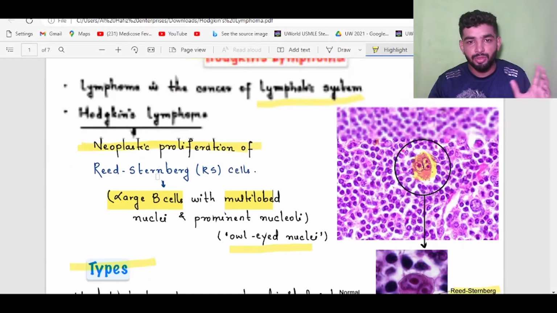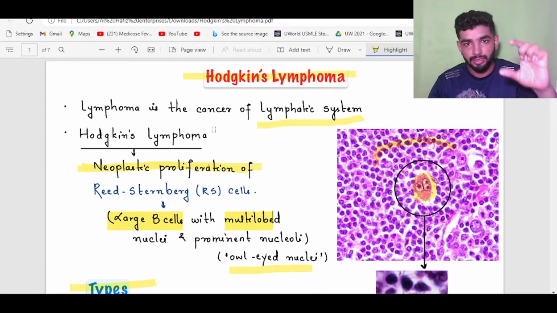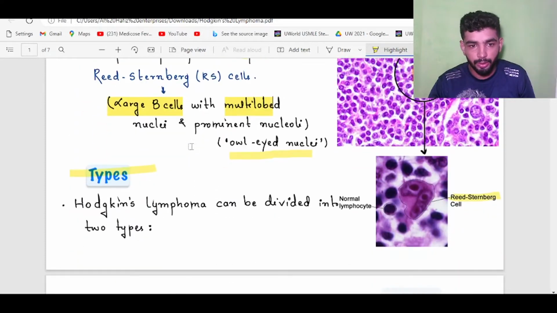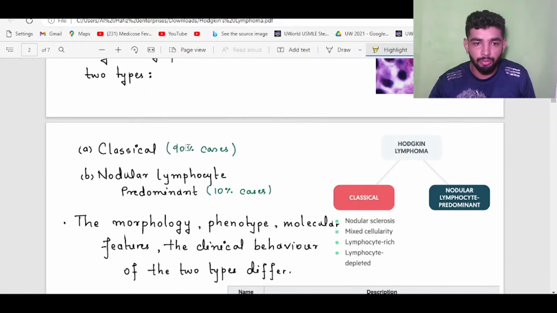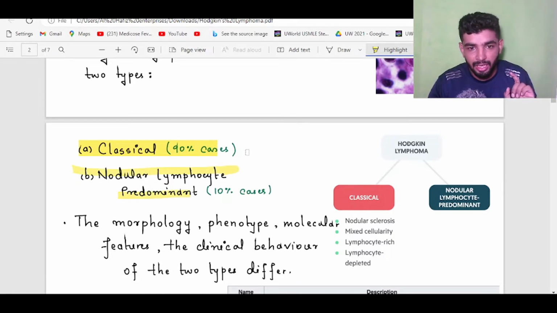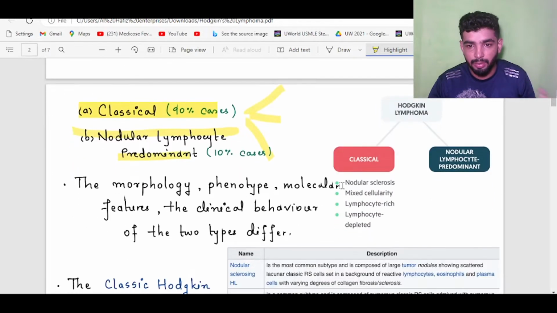What are the types of Hodgkin lymphoma? We have discussed a little bit about Hodgkin lymphoma. There are two types of Hodgkin lymphoma. One is the classical type, which accounts for 90% of cases. The other is nodular lymphocyte predominant. The classical type has four subtypes. We are discussing the classical. It may be nodular sclerosis, mixed cellularity, lymphocyte rich, and lymphocyte depleted.